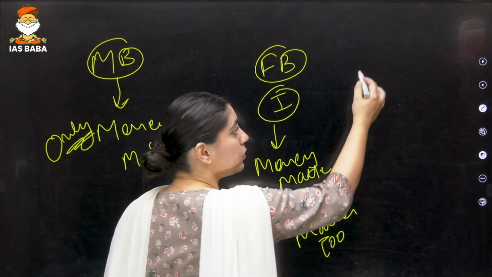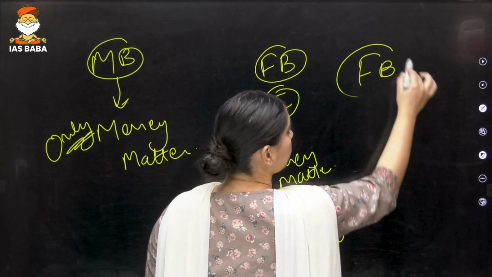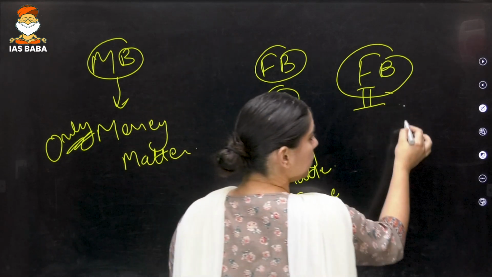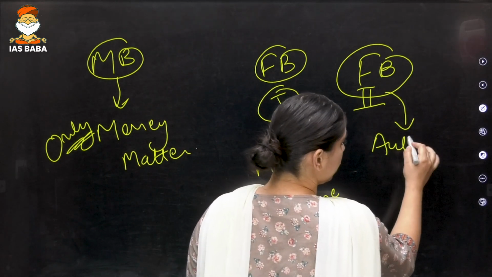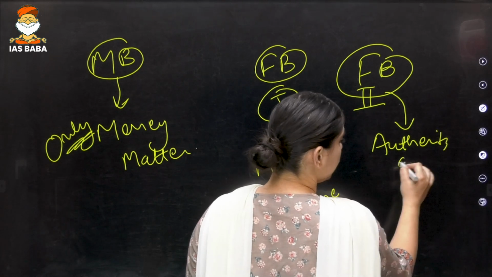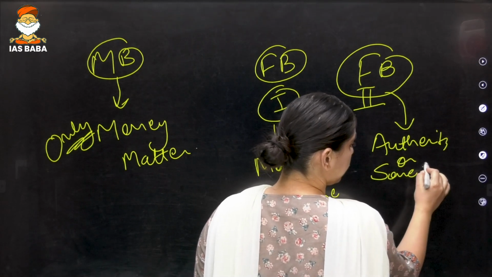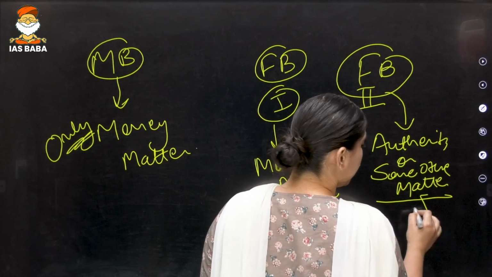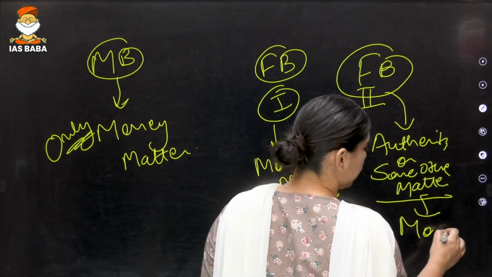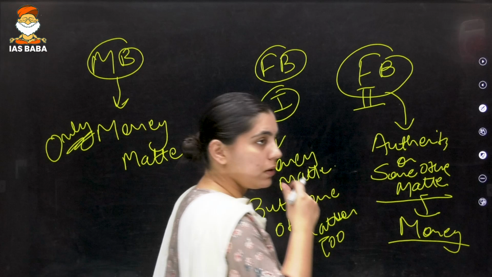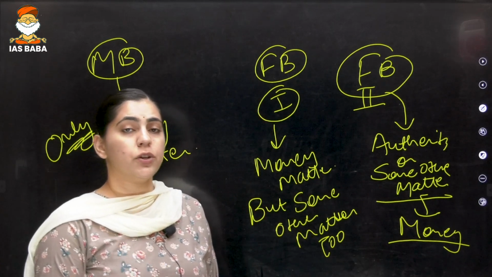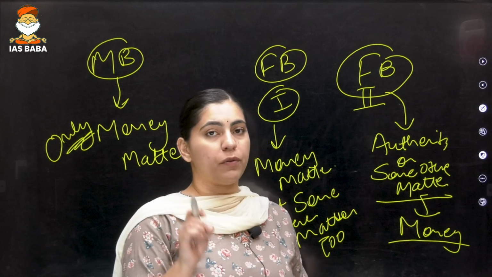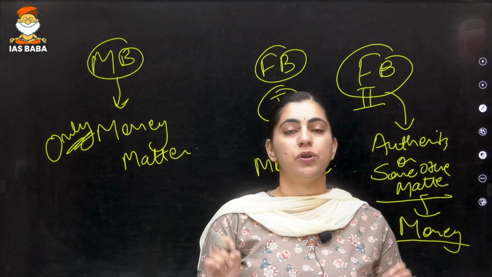Whereas finance bill 2 is basically talking about creation of authority or some other matter, but it involves money also. The primary objective of finance bill 2 is not the collection of money.